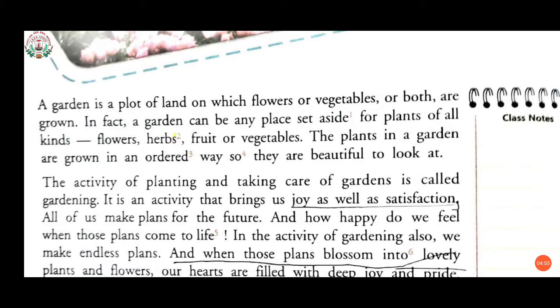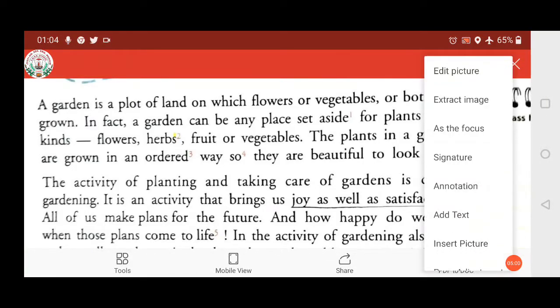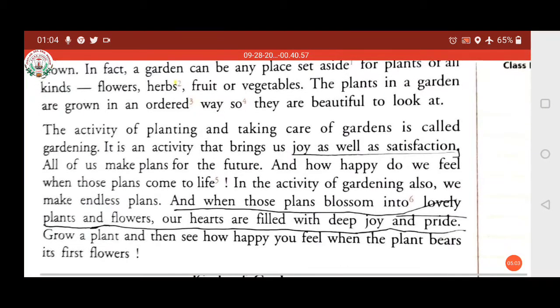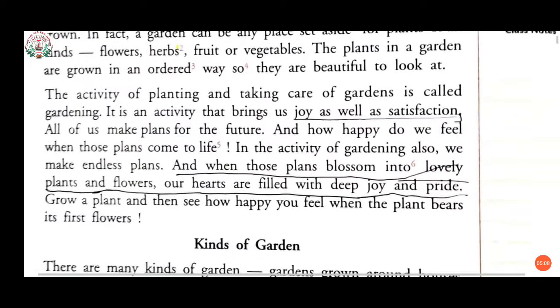Now come to the second paragraph where we will learn what is gardening and the process of it. So let's start. What is given in the second paragraph, the activity of planting and taking care of gardens is called gardening. Just now we have learned what is a garden, and now in this paragraph it is given what is gardening. So, what is gardening? The activity of planting and taking care of gardens is called gardening.